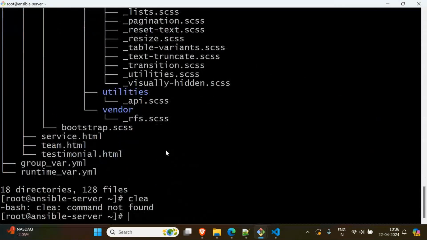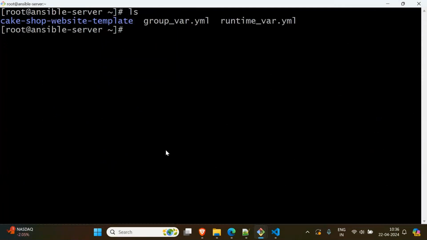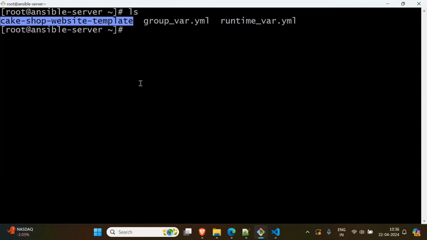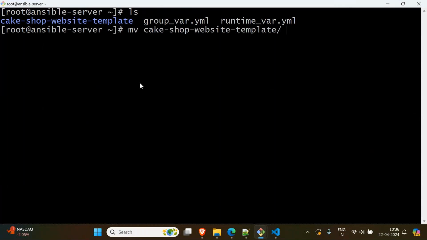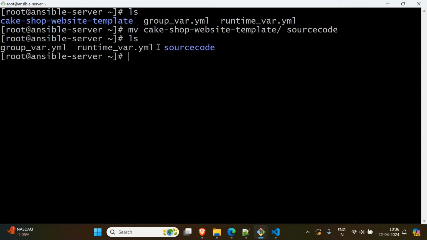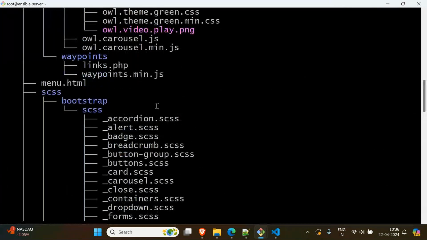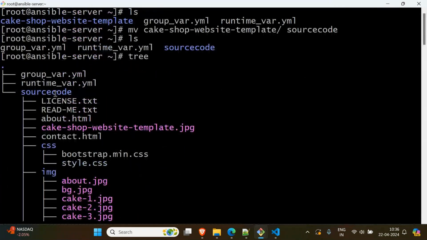Then what I want to do is, this name you can keep like it, no problem, but I want to make it short, something short, right? So I will say move cake to a new name. I want to give a new name, something like source code. Okay, now ls, you see the name has been changed to source code. Both are same. If you say tree, source code contains the same files, only the name has been changed. That's the only difference. Okay, that is fine.